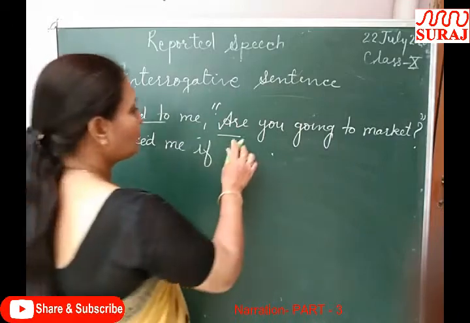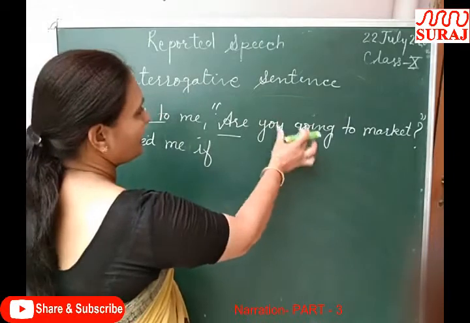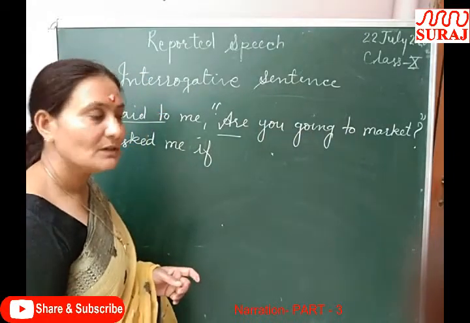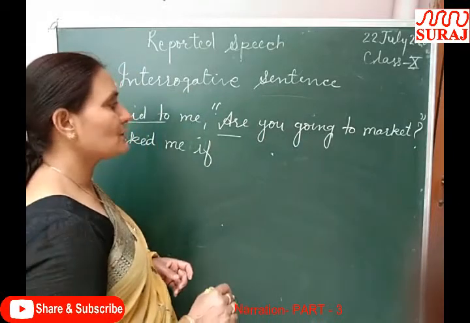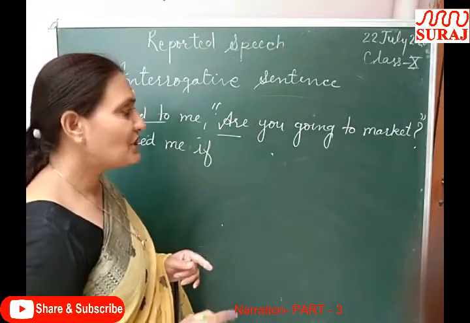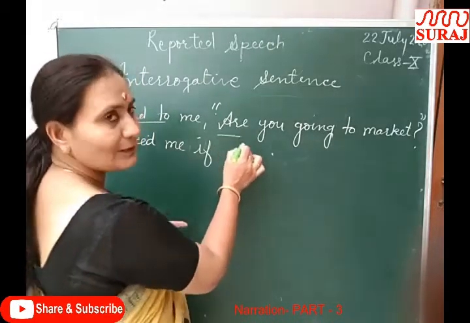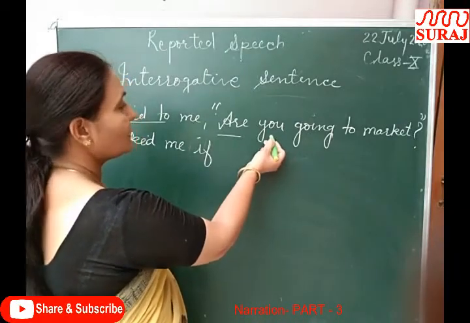Now we are going to change the pronouns and tense of this sentence. So, are you going to market? Which tense is this? This is continuous form, present continuous, and present continuous will be changed into past continuous. The helping verb will be used after the subject, and you is the subject.